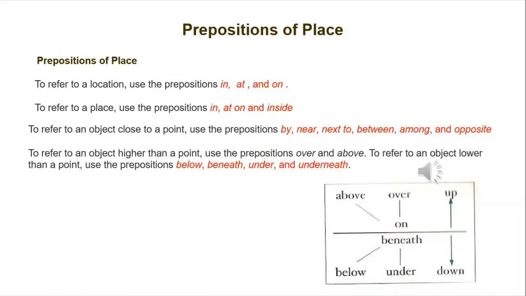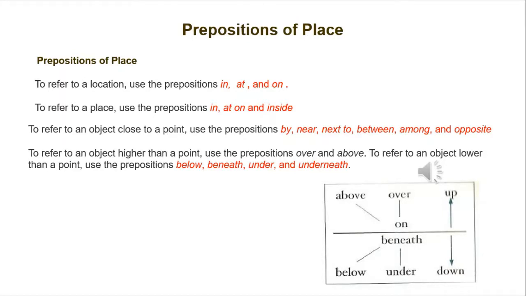Preposition of place. Here are different examples to refer to location, to refer to place, to refer to a particular point, to refer to an object higher than a point, or using the prepositions over and above, to refer to an object lower than a point. Here are examples to refer to location: in, at, and on.